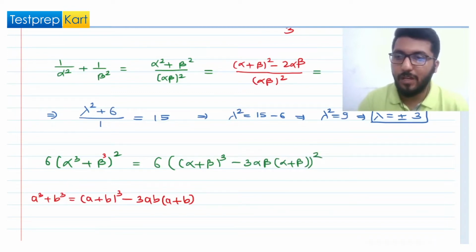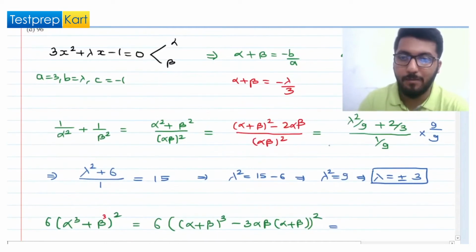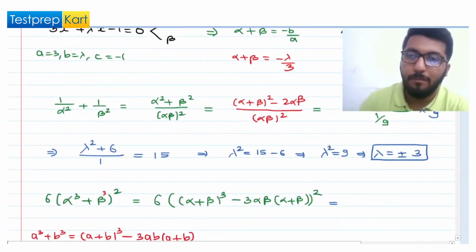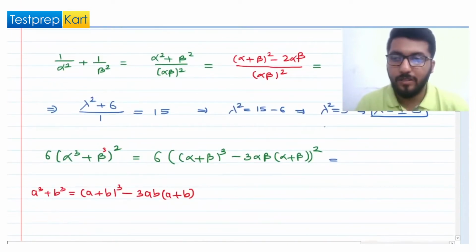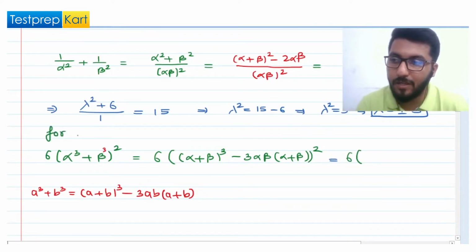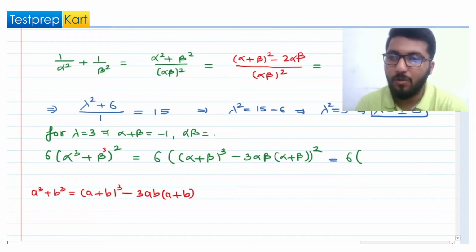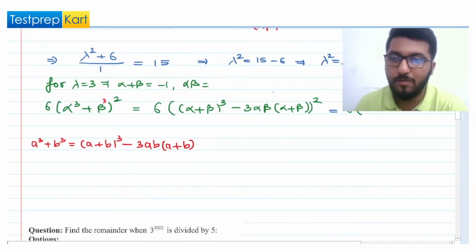So this will give you what? Alpha plus beta was lambda by 3, or actually it was minus lambda by 3. So here we will write 6 times, if we take lambda equal to plus 3. That will give us alpha plus beta equal to minus lambda by 3, that is minus 1, and alpha into beta was minus 1 by 3 already.